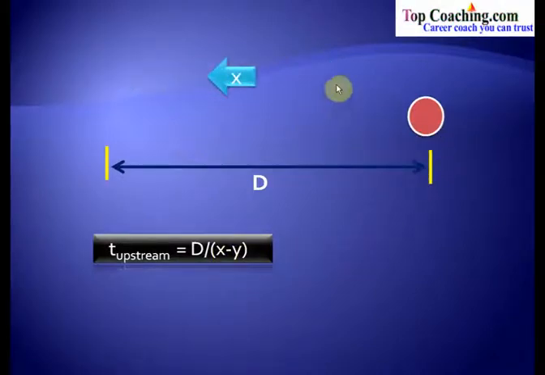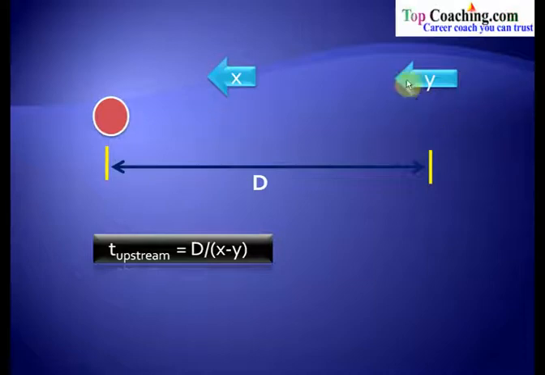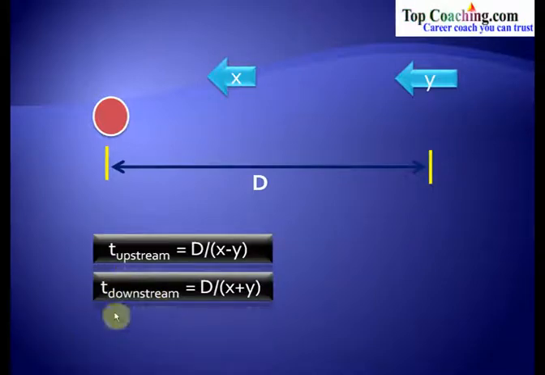Now the boat has to return back, so its speed in this direction is x. Water current flows in the same direction from right to left, and now the boat comes back to its original position. Now this is a case of downstream rowing because both the boat and the stream are moving in the same direction. In this case, t downstream, that is the time taken to row downstream, would be d divided by x plus y.